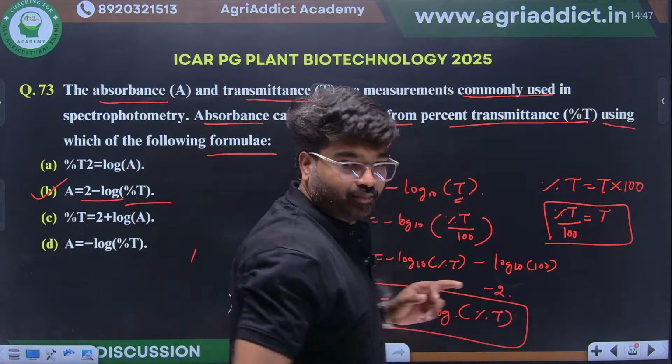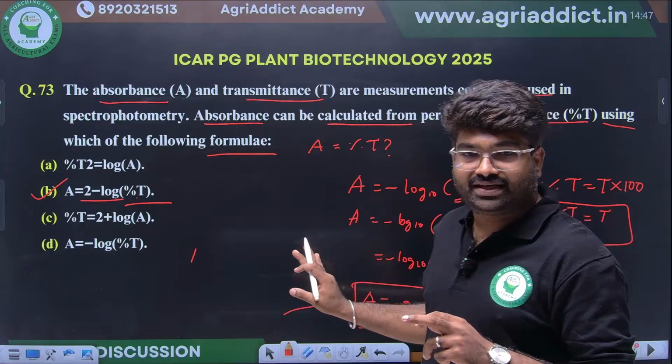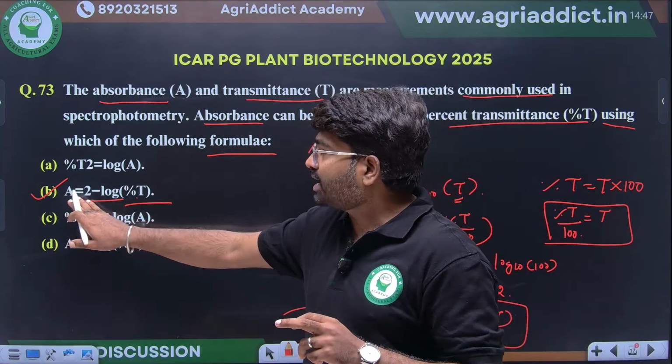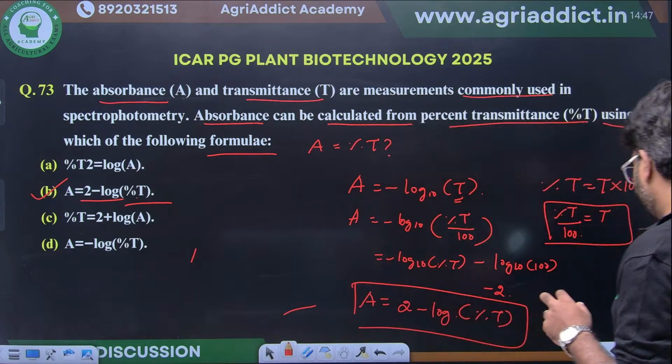This is another important derivation. They can ask a question based on this one. So the right option is absorbance equals 2 minus log percentage of T.